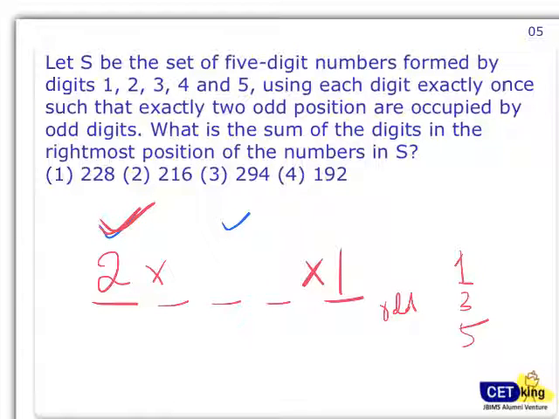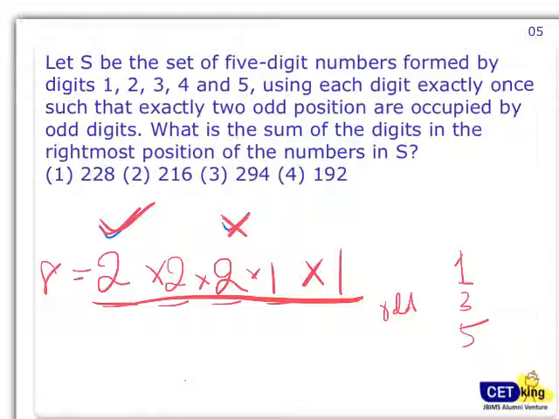Now this cannot be an odd number because the odd number is already taken, so for the even number there are only 2 options. Now we are down to 3 numbers gone, 2 remaining. These 2 numbers can be interchanged in 2 into 1. So total 8 ways, 2 into 2 into 2, 8 ways in which this and this number are odd.